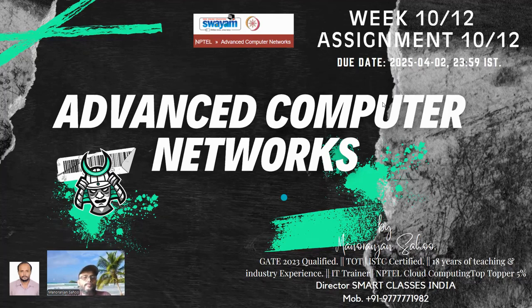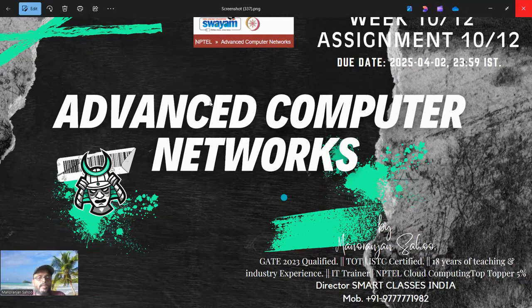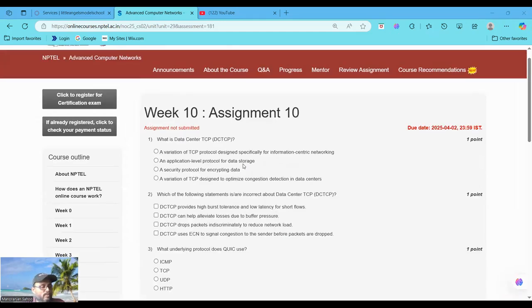Now I'm going to attempt the Advanced Computer Network of SWAYAM NPTEL Week 10 Assignment 10, whose last date is 2nd April 2025. Okay, guys, these are my credentials. You can see here. Now let's start to solve the questions. You can see the assignment 10 questions are available. Now we'll try to attempt these questions one by one. Let's start the first question here.